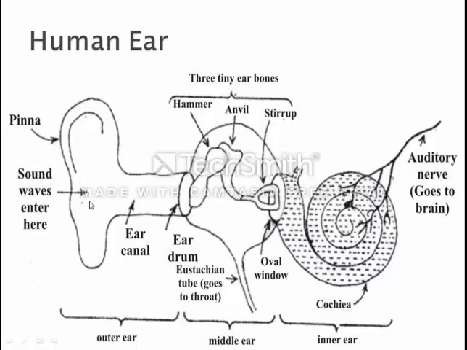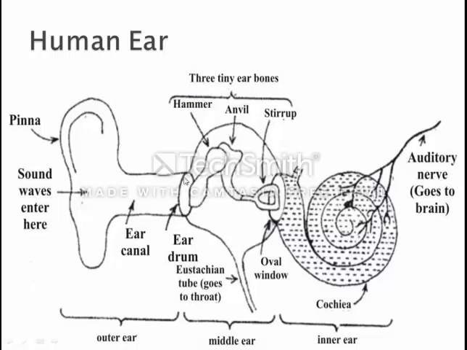Now since the vibration is traveling, the molecules are vibrating and the disturbance is traveling, so the molecules which are here are now in motion. Due to the motion of these molecules, they are colliding on the eardrum.